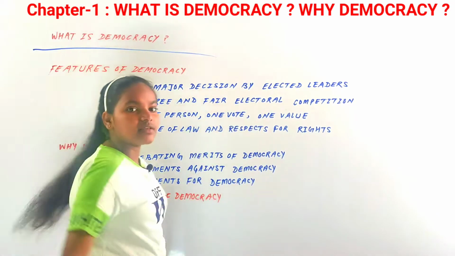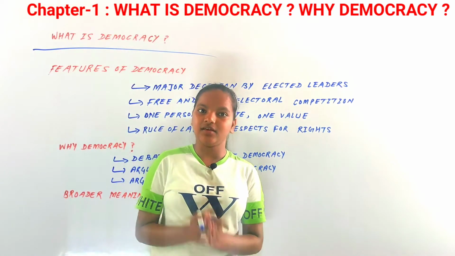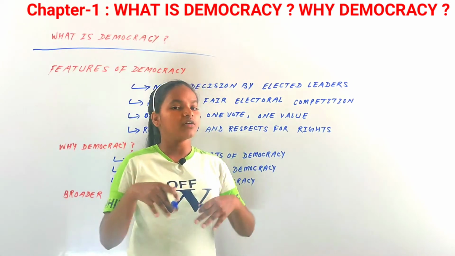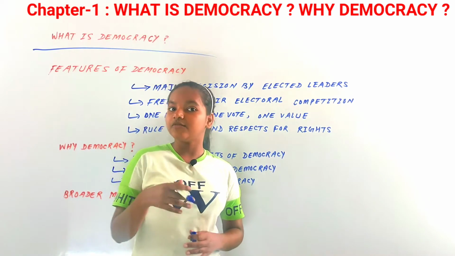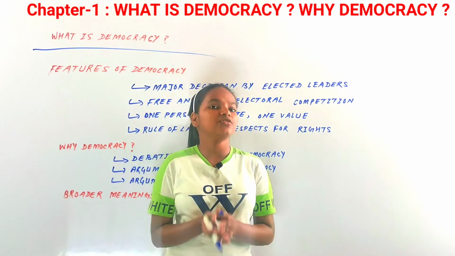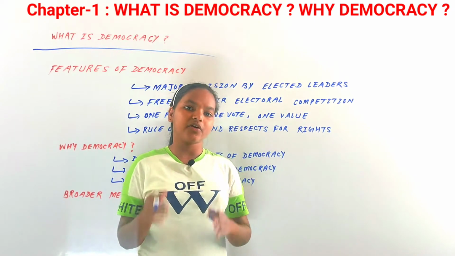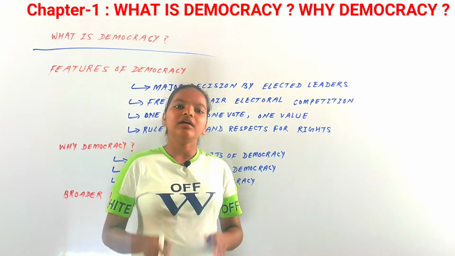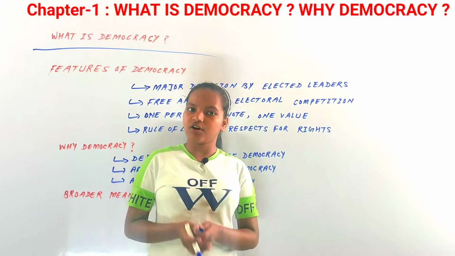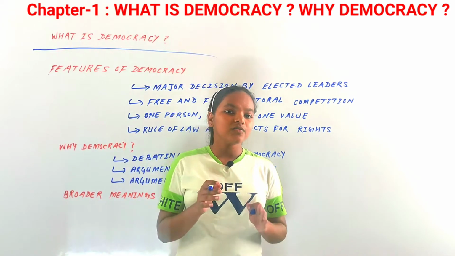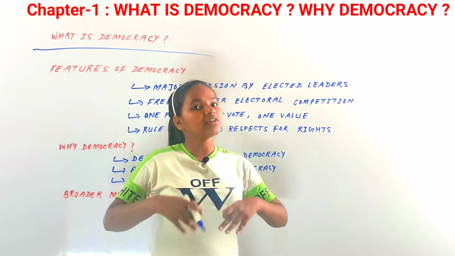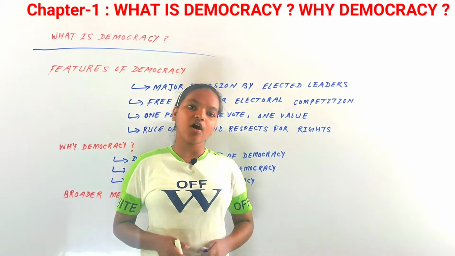So the first topic is what is democracy. On the basis of your understanding, you can divide the forms of government into two forms: the democratic form of government and non-democratic forms of government. Now why do we need a definition of democracy? First we use democracy, and then we see the definition of democracy.